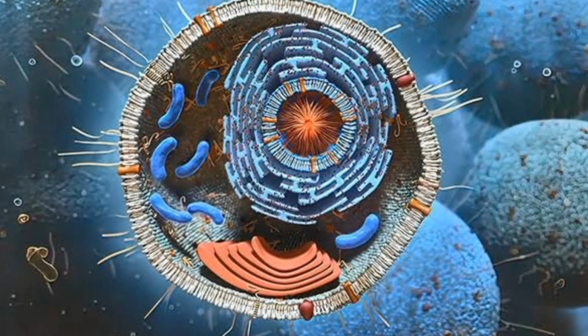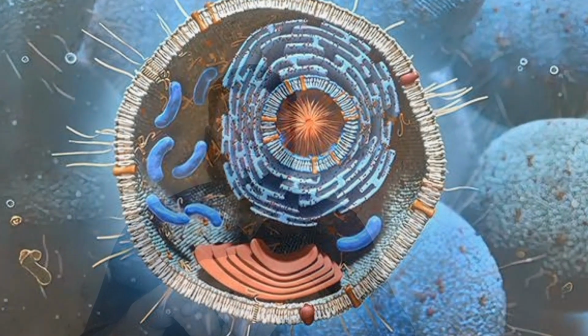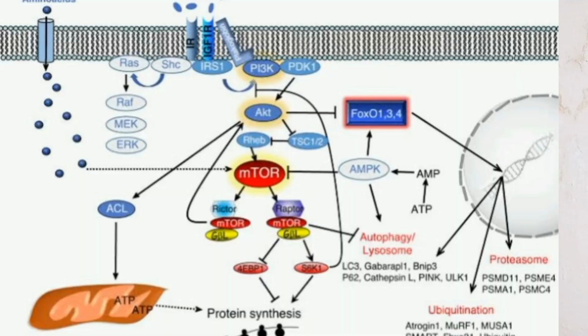Then let's focus on the cell. Starvation mode is different, but in the nutritional mode, when you eat more, the nutrient-rich condition occurs in the cell, with a rich amount of amino acids, a rich amount of fat, and a rich amount of glucose. All of these trigger the mTOR pathway, which is a major homeostasis pathway, and the mTOR pathway is triggered while the AMPK pathway is downregulated. Why?